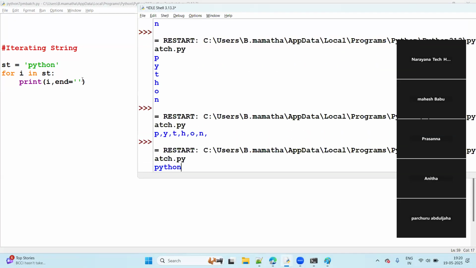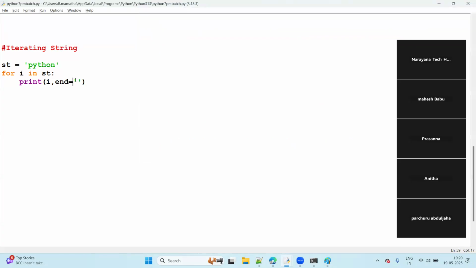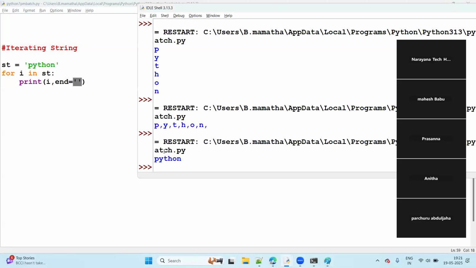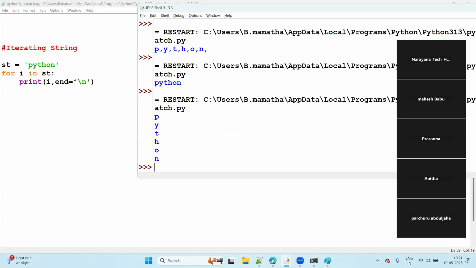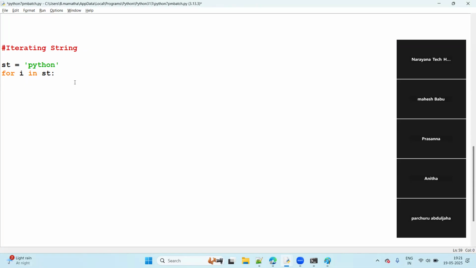You can see now the same output is coming as before. Why? Because between the two quotes, nothing is there: no comma, no space, no slash, nothing. That's why between every two characters also, nothing is there, not even a space, right? So this is common everywhere, guys. Print means, remember, by default slash n. If you don't take anything, that default only. This is iterating a string, guys.